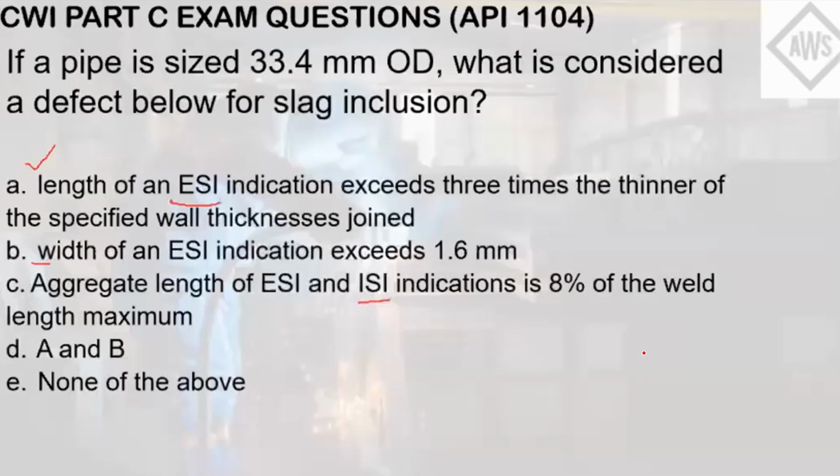So this is very problematic here because it states that it should be 8% maximum. So anything below that, 8% of the weld length, should be considered a defect. So the answer here is letter D. Both A and B can be considered a defect for slag inclusion.